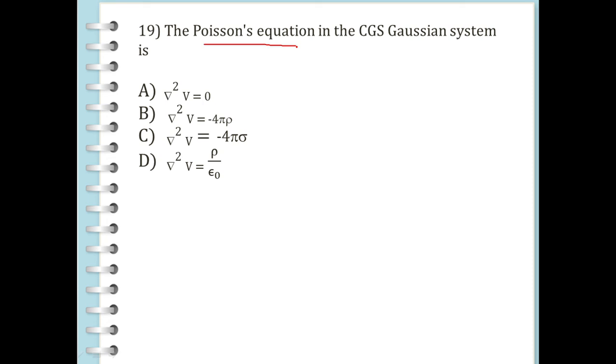So in this one, which answer is correct? Del square V equal to minus 4 pi rho. Even so, we can also write Poisson's equation as del square V equal to minus rho by epsilon. Maybe they are giving this option also. Del square V equal to minus rho by epsilon is also a correct answer. Okay.